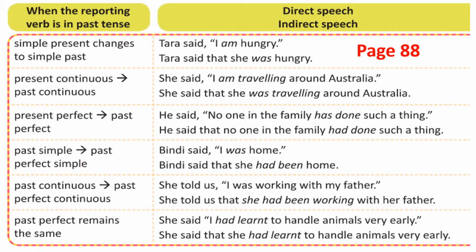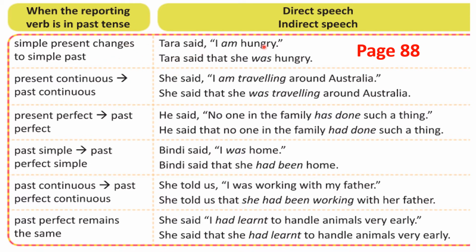Now let's learn this tabular column. Sit in a quiet place and listen, children. This will be very, very easy if you concentrate fully. Alright. Now, the first one. Simple present changes into simple past tense. Look here, example.